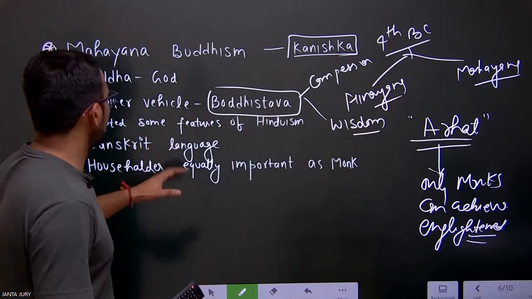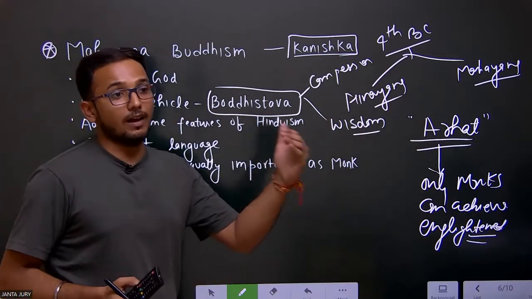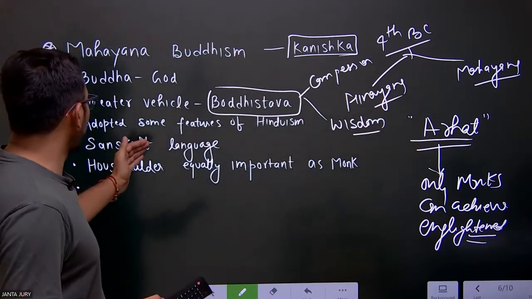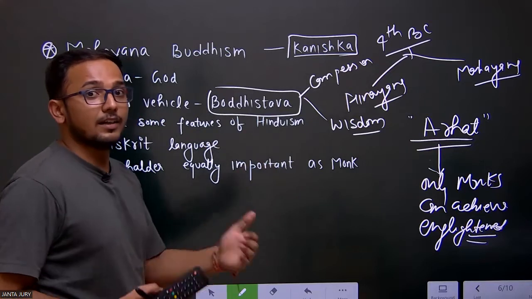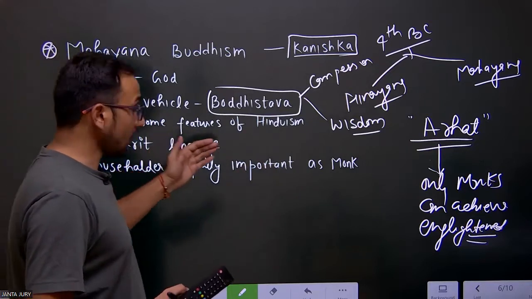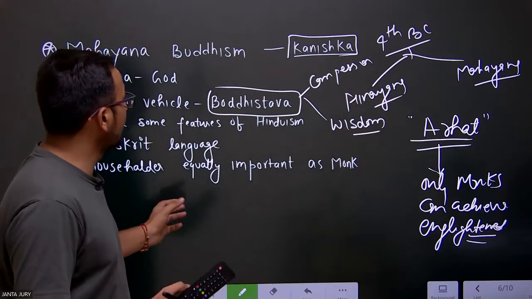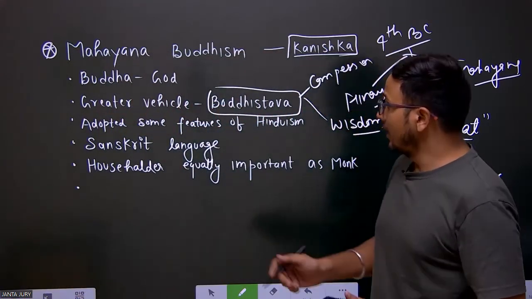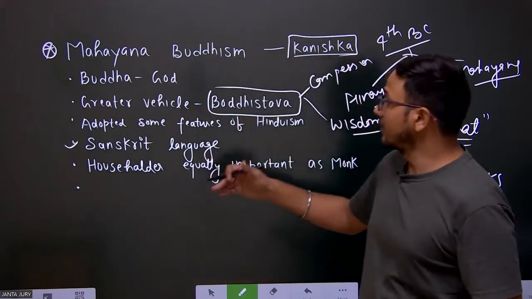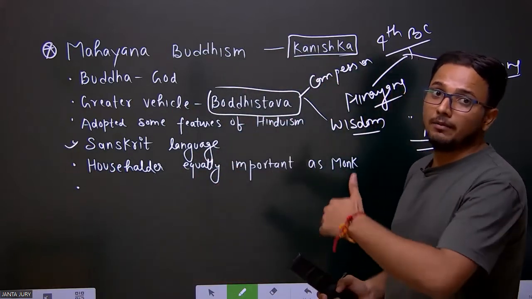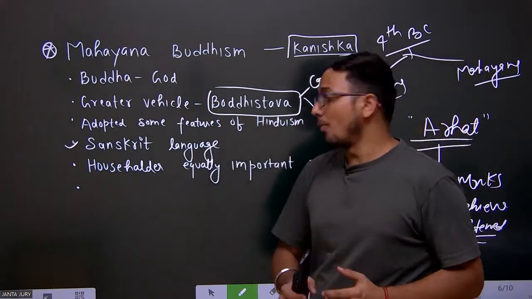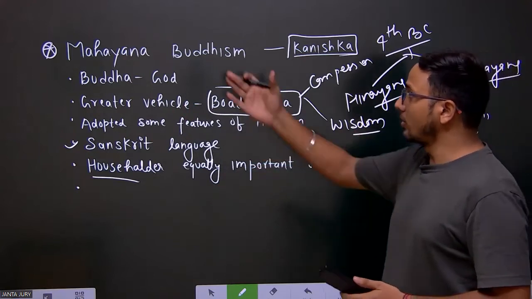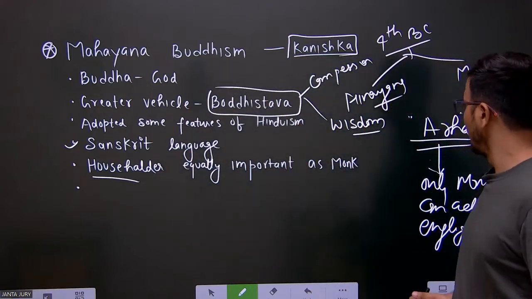While in Mahayana Buddhism, other householders can also achieve enlightenment with the help of the Bodhisattva. They adopted some features of Hinduism, like practicing the worship of the Buddha as a god, and the Buddha was also considered an incarnation of the god Vishnu. They also adopted the Sanskrit language, leaving behind Pali, the language of the common people. The householder was equally important as the monk. So this is how we can understand Mahayana Buddhism.